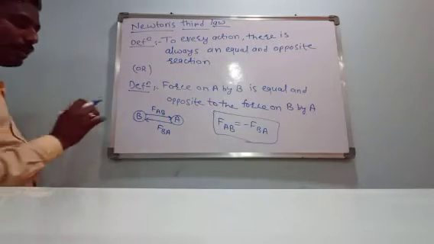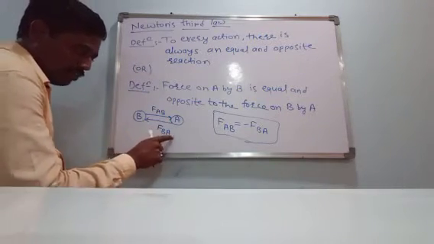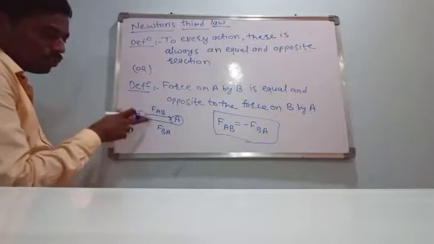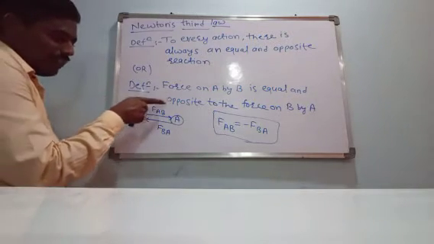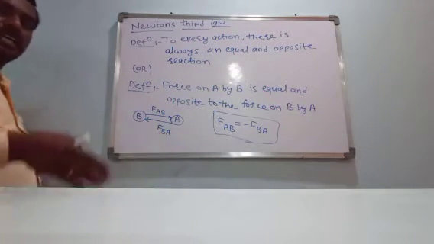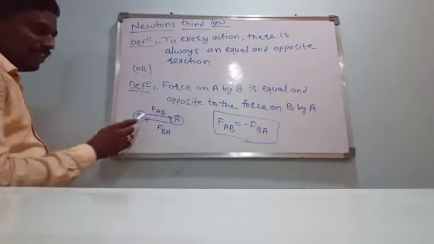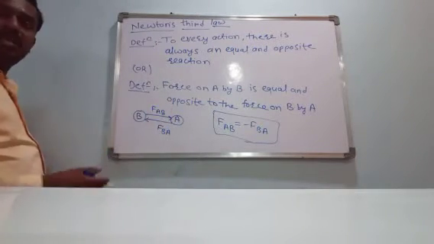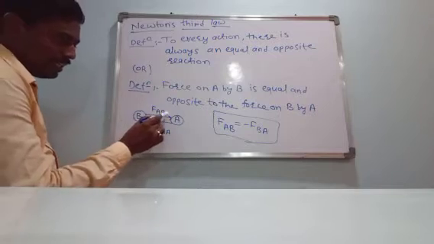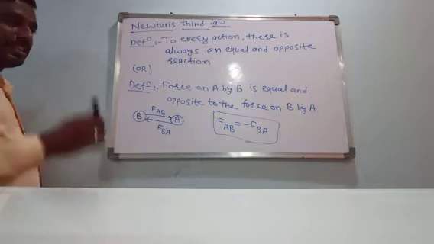In that case what happened? FAB is equal to FBA in magnitude, meaning their magnitude is the same, but the direction is different. FAB is opposite to FBA. FAB is in this direction and FBA is in this direction.